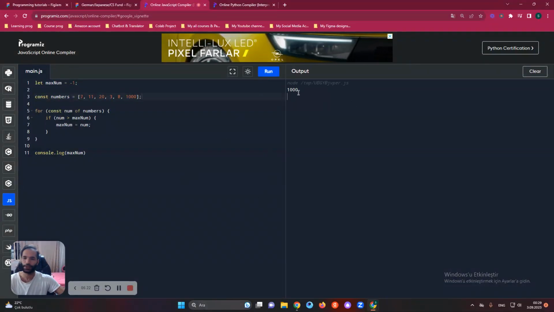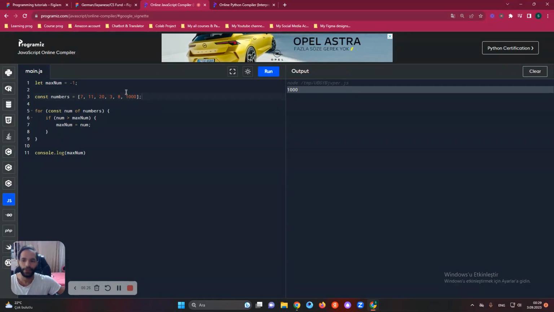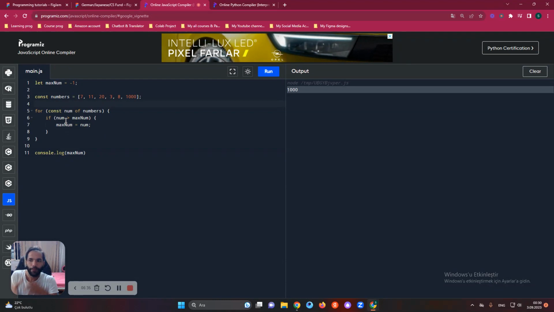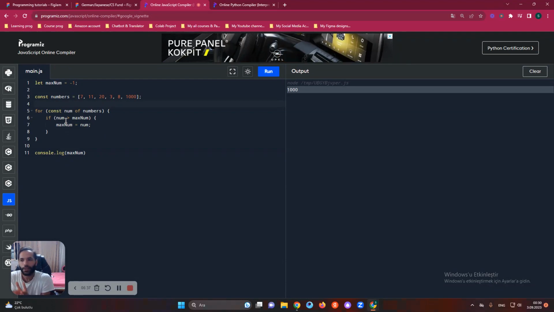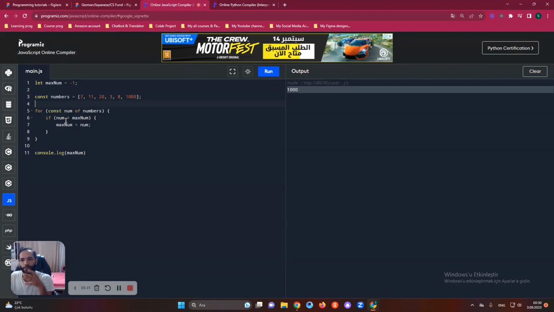As you see, the number is 1000. So I found the result. It is empirical analysis. We just said if number is greater than maximum number, because number is part of the numbers, and in the numbers we make a loop to iterate and check each of the numbers.